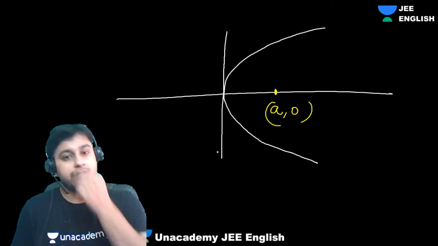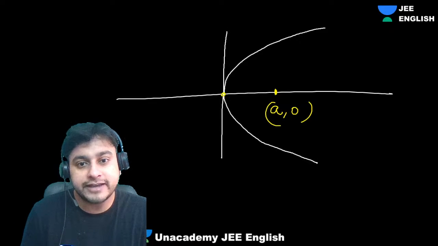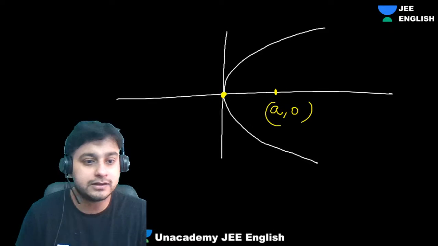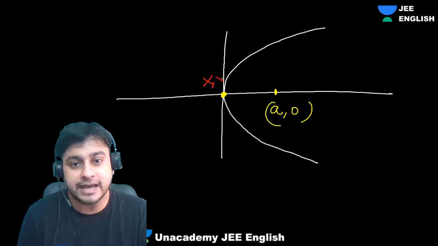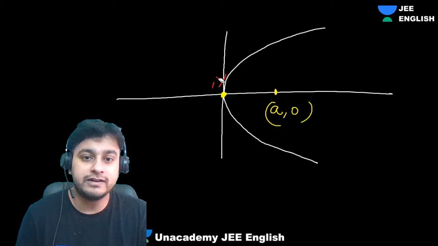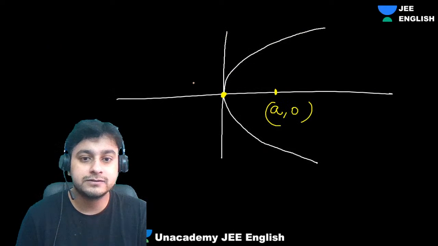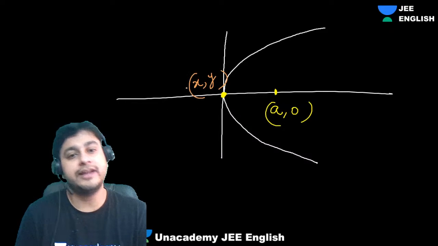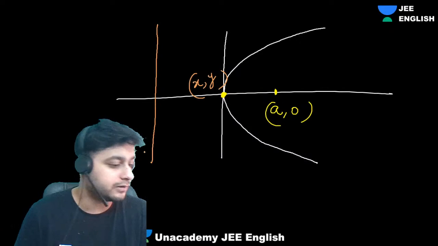Okay. So guys, what happens is the directrix. The distance of any point. Can I say this is also a point on the parabola? Let's take it as capital X, capital Y. So we'll get a relation between capital X and capital Y. If you get a relation between capital X and capital Y, that will give you the equation, na? So let's suppose this is X comma Y. Anything you can take. And the directrix will be where? Can I say this will be the directrix somewhat?